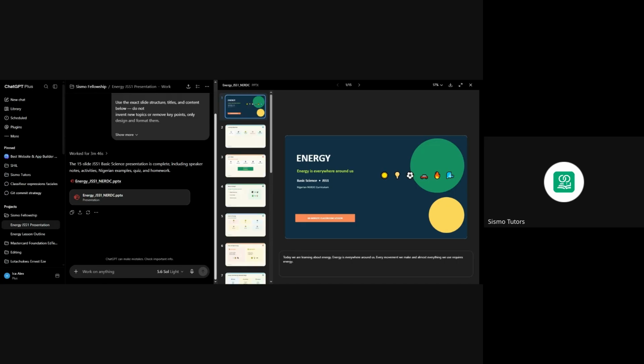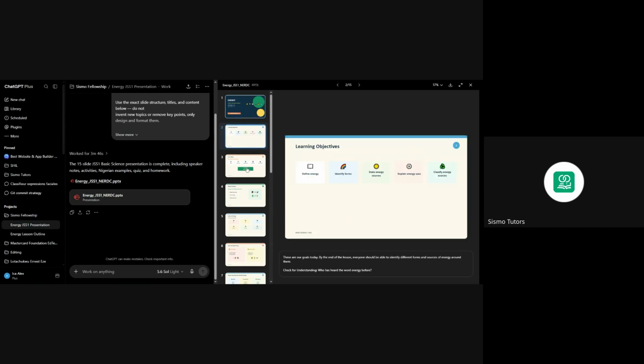It has the energy. Energy is everywhere around us. You could see what it looks like basically. You have the learning objective. You have, let's think, energy's ability to do work. So let me download the slide fully, and then we can compare together with what we have from the other guys.